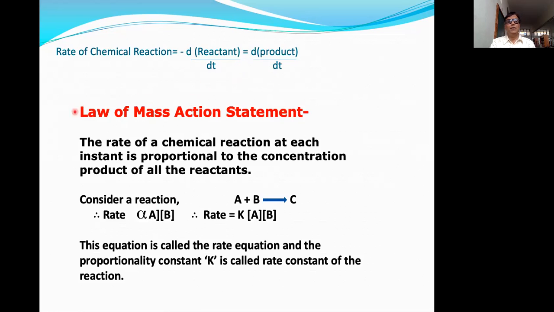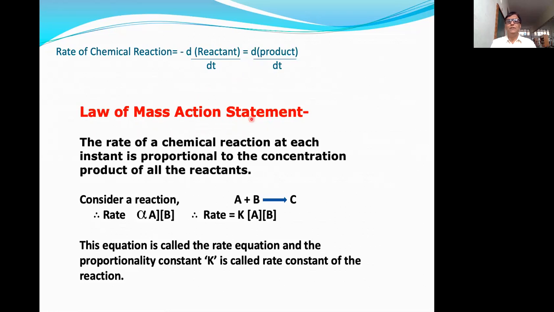We will study now the law of mass action. First, we will discuss its statement. The question may be asked: give the statement of the law of mass action, or state and explain the law of mass action.